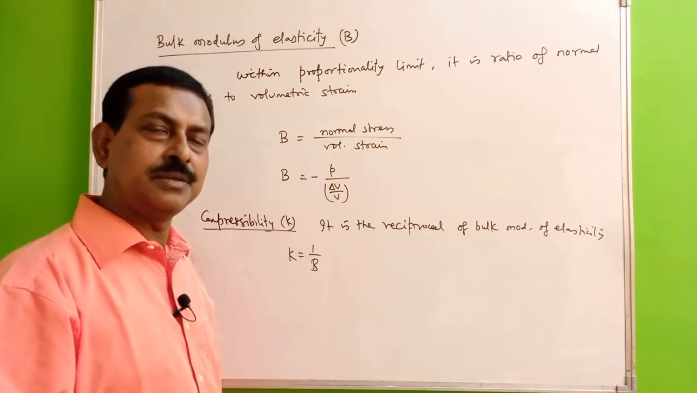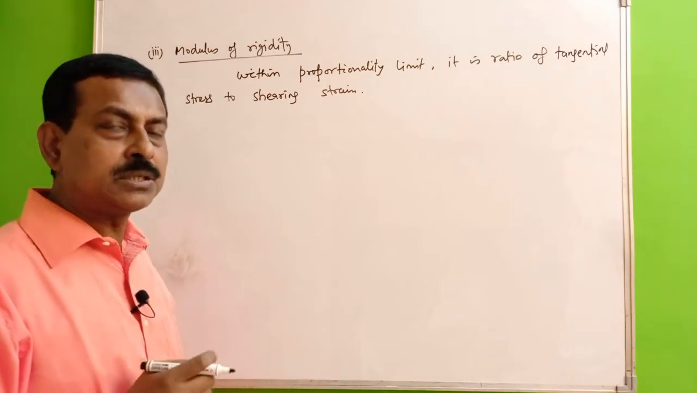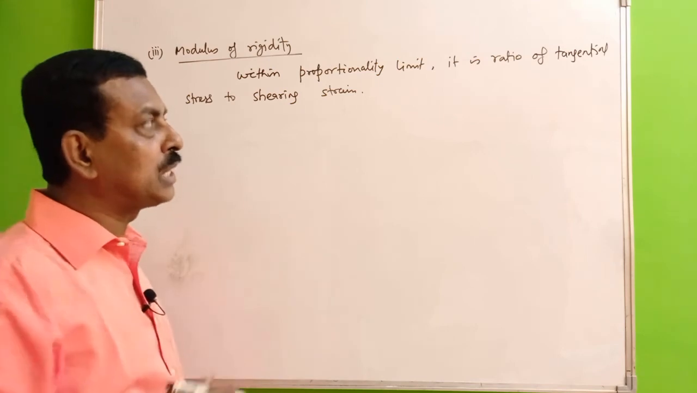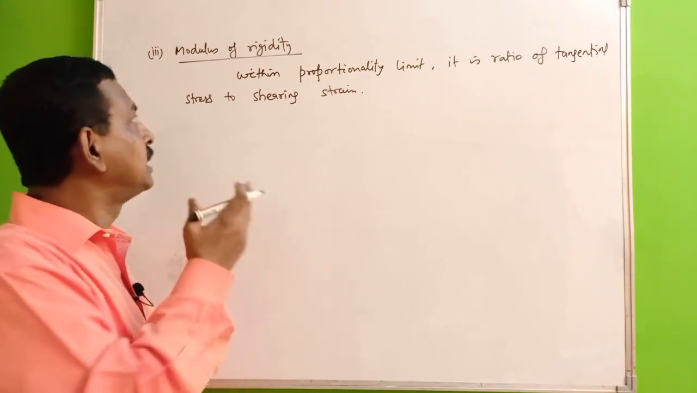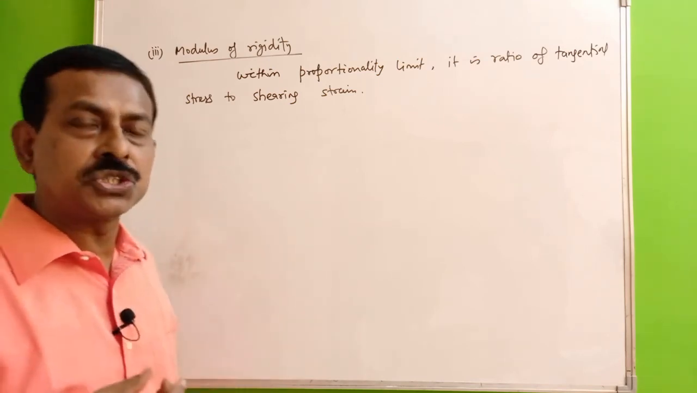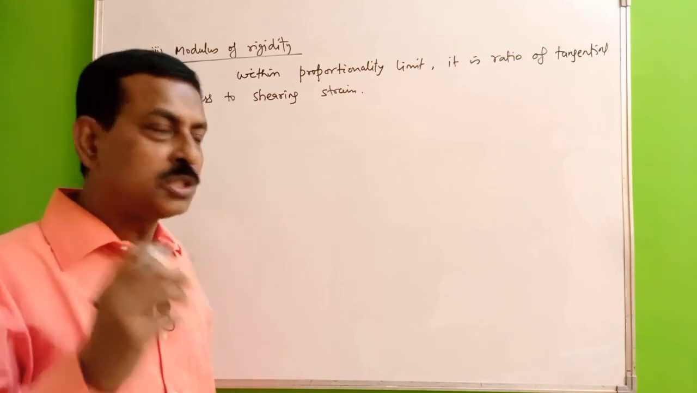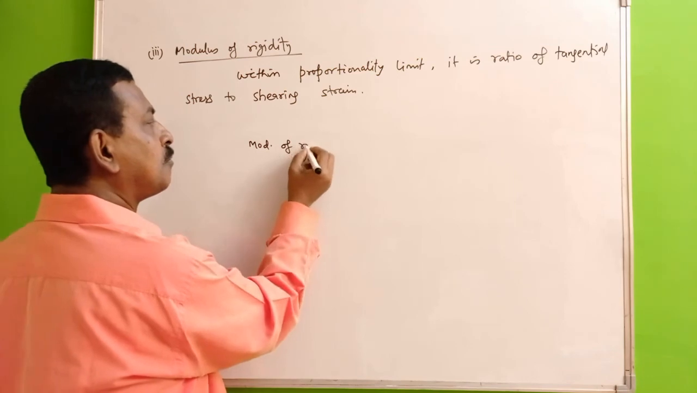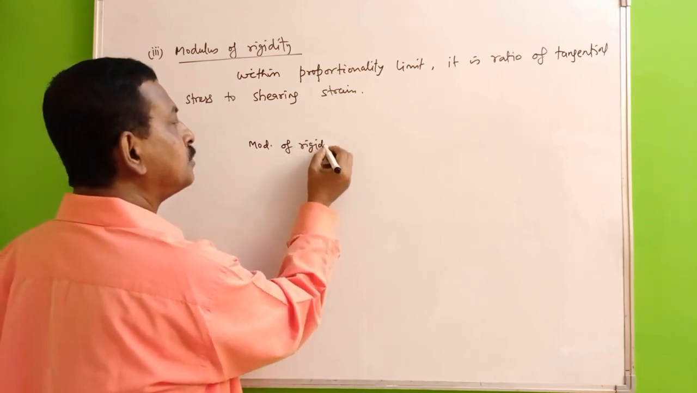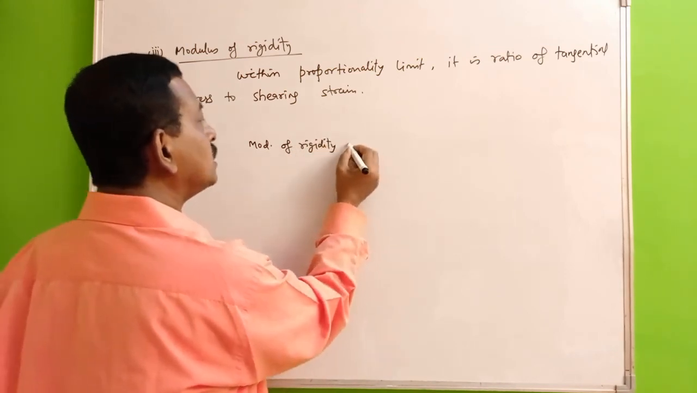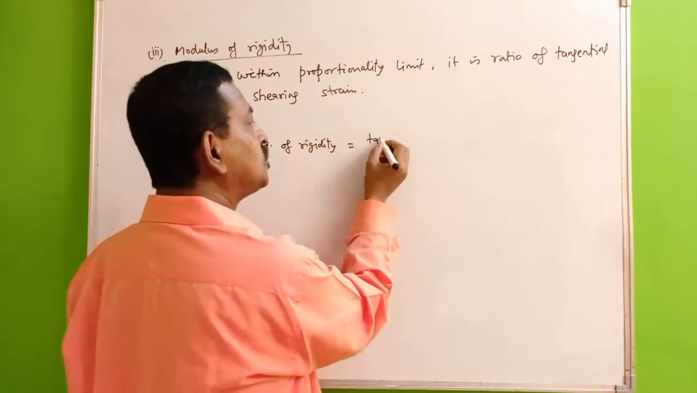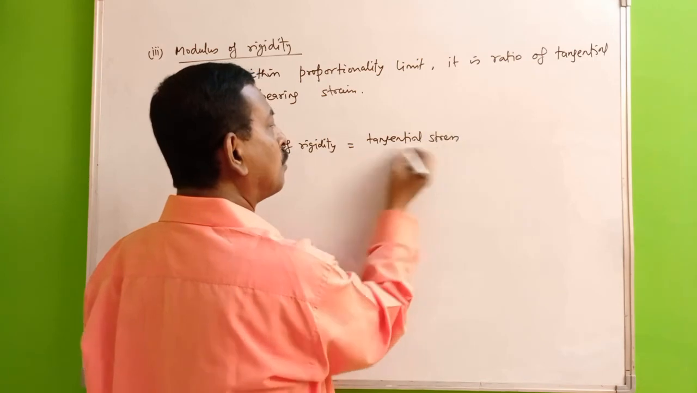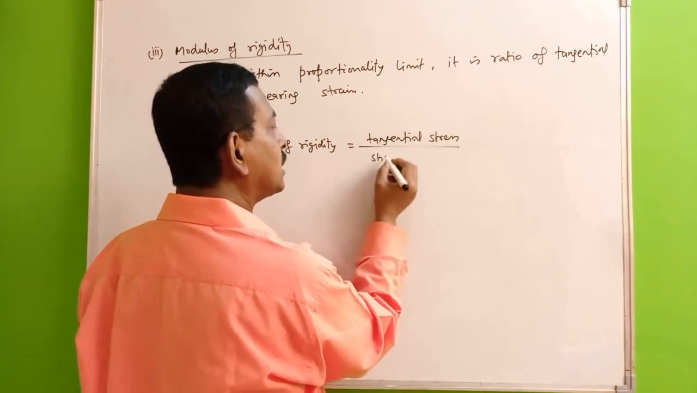Next term is the modulus of rigidity. This is within proportionality limit. It is the ratio of tangential stress to shearing strain. So this is modulus of rigidity. This is equal to tangential stress by shearing strain.